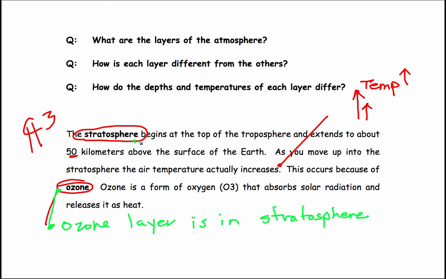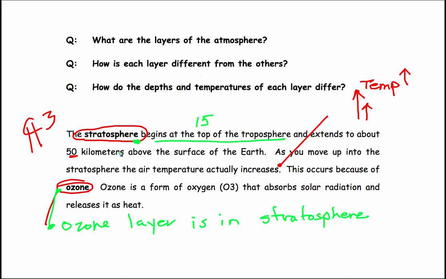So the stratosphere begins at the top of the troposphere. What was the top of the troposphere? About 14 kilometers. And why don't we just make that 15 kilometers? 15 is easy to remember. And the thickness of the troposphere actually varies between the poles and the equator. In fact, it's quite a bit of difference. It's a lot thicker at the equator than it is at the poles. So we're going to say an average of about 15 kilometers.